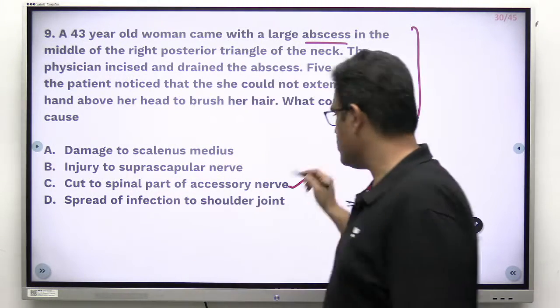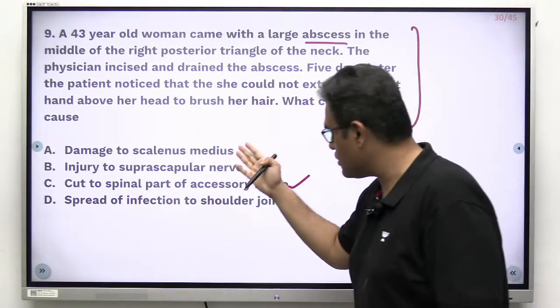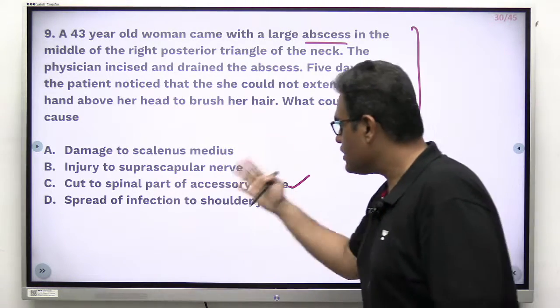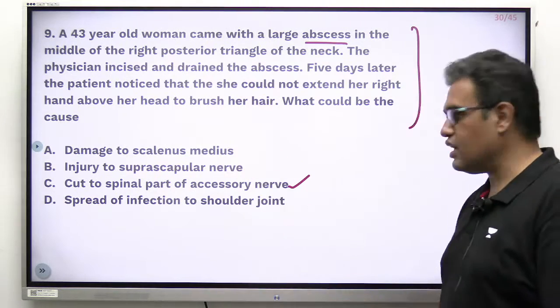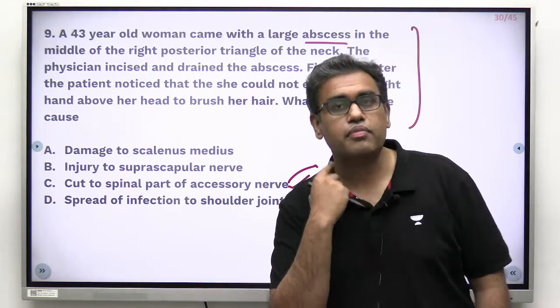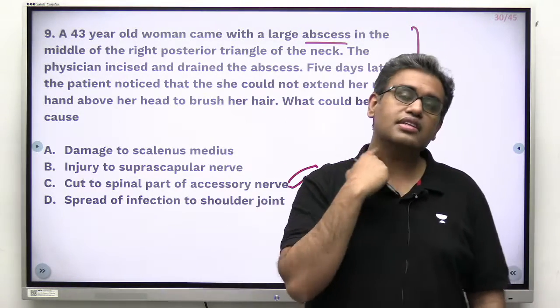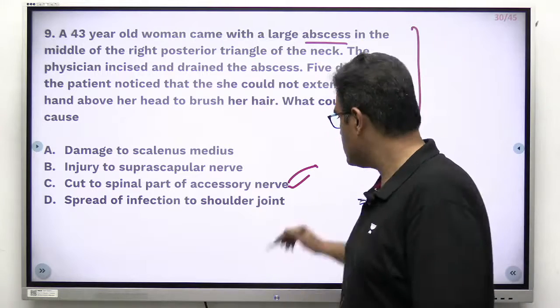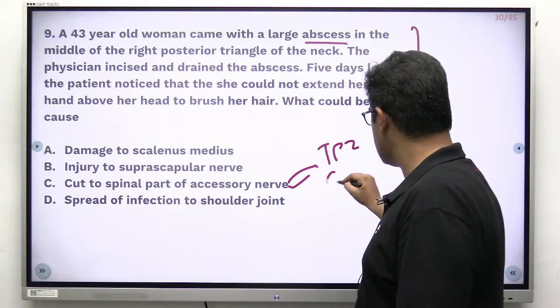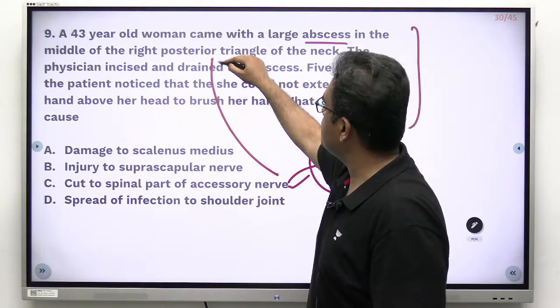Cut the ear. So you can see the options also, because I didn't read the options: damage to scalenus medius, injury to suprascapular nerve, cut to the spinal part of accessory nerve. That is the answer. Because in the posterior triangle you have the spinal accessory nerve, which supplies two muscles, the trapezius and sternocleidomastoid. Anatomically, it is in the posterior triangle of the neck.